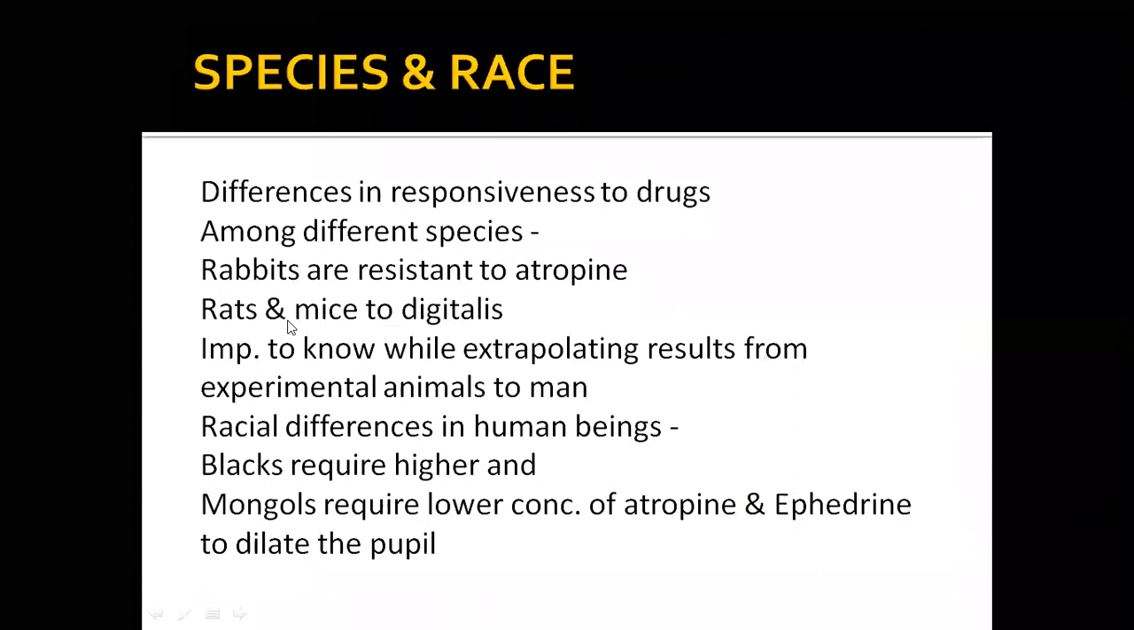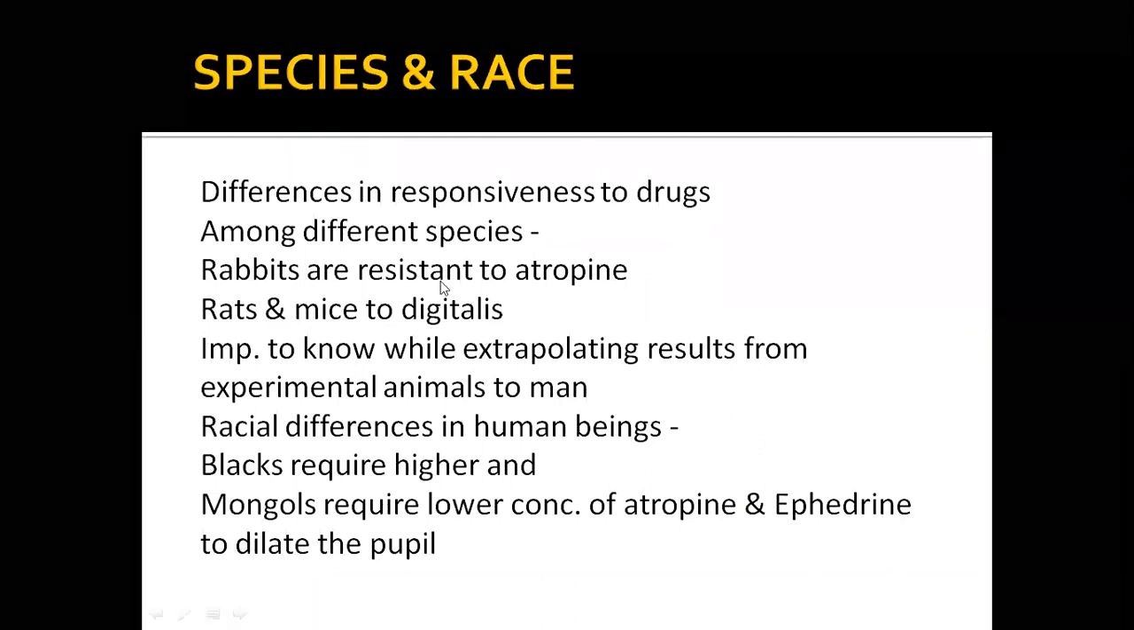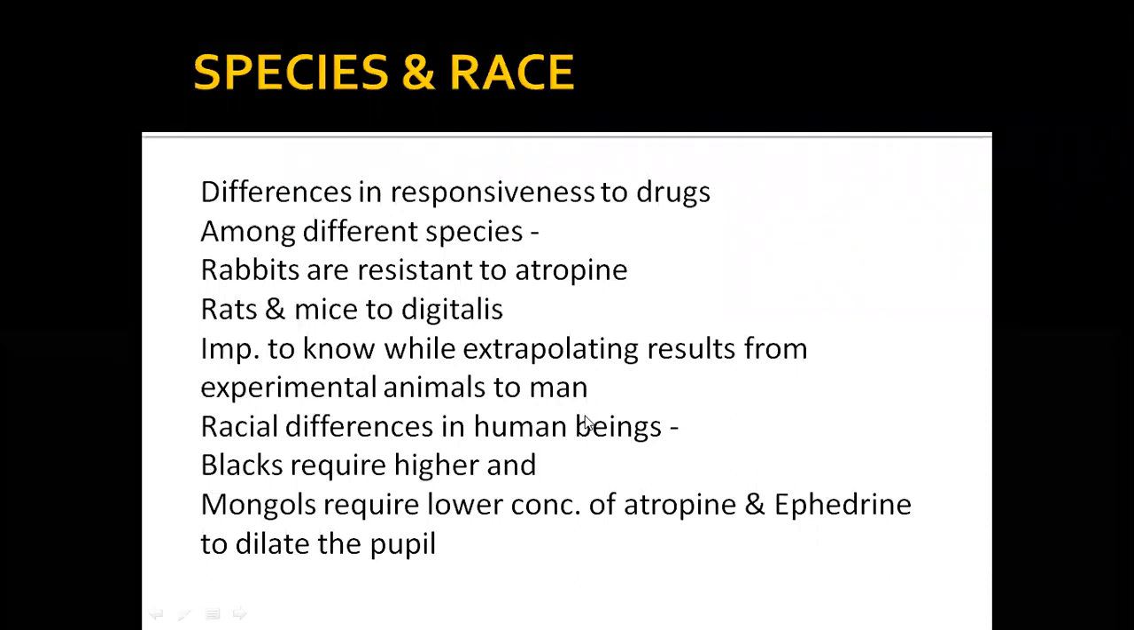Okay. Then rats and mice are more resistant to digitalis. They can take more amount of digitalis. That is based on their body weight. Okay, 1 milligram per kg like that. So 1 milligram per kg in humans will be very high. Because they are the experimental animals, when the results are extrapolated to humans, we should be careful about that.